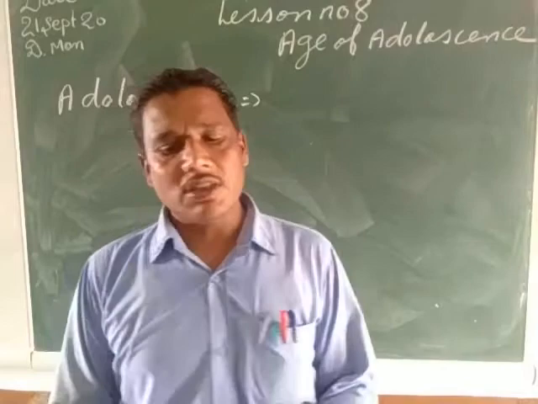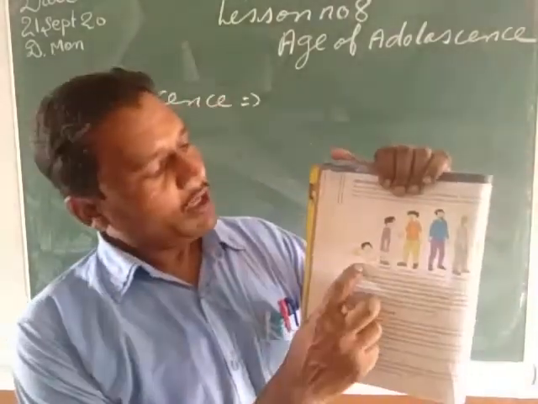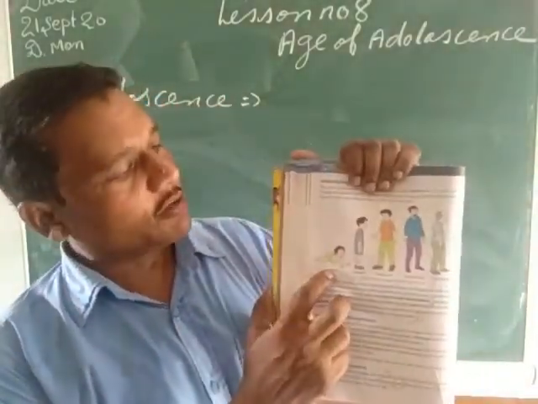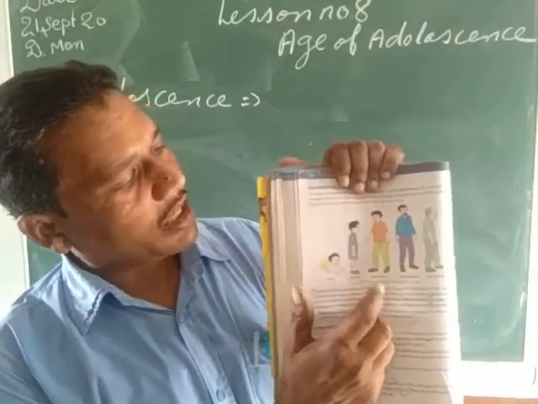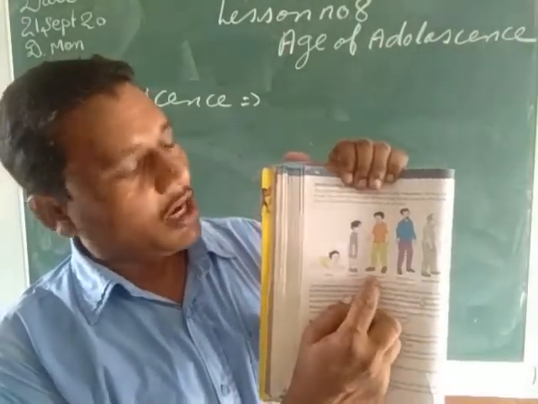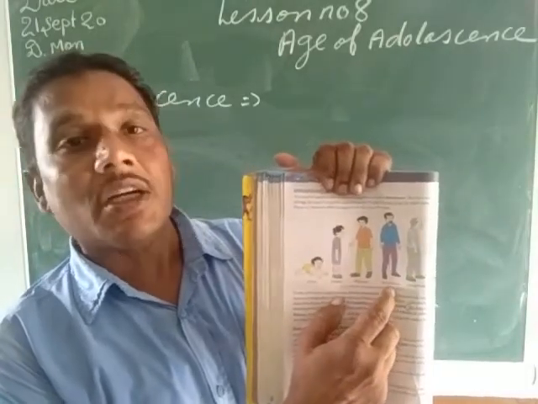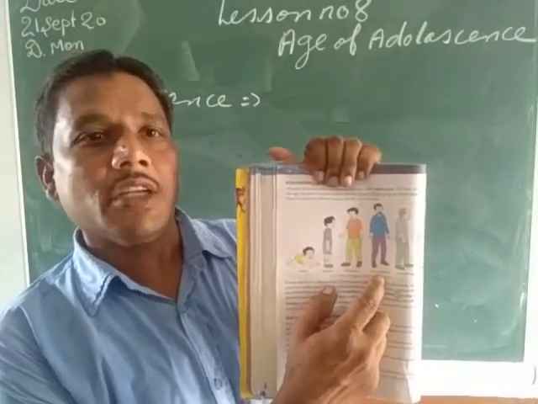As you can see in the picture, it is a very small infant child, then it is growing into childhood, then after childhood it is coming to the age of adolescence, and after adolescence the age of early adulthood came.